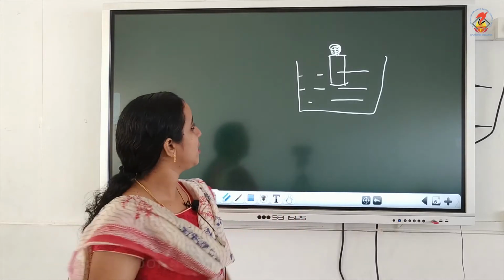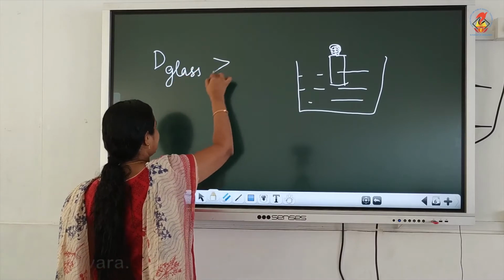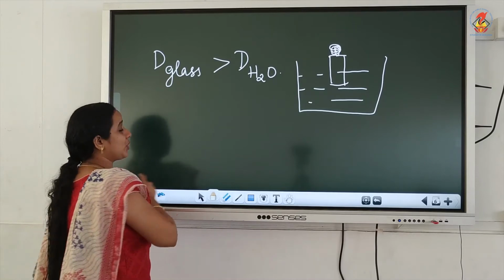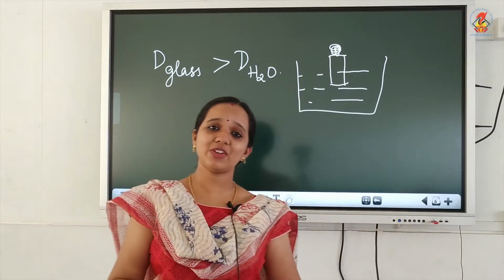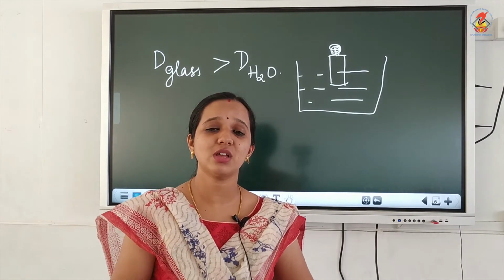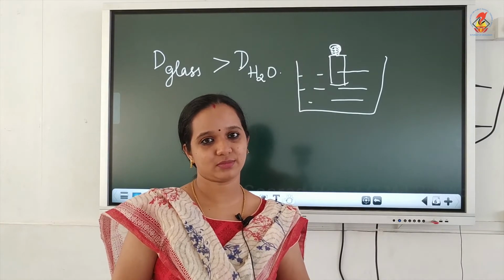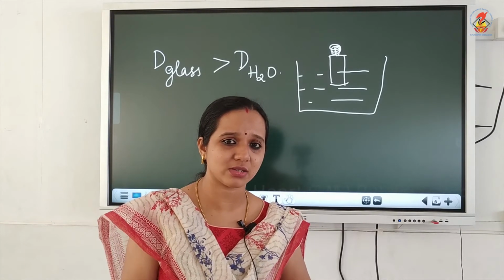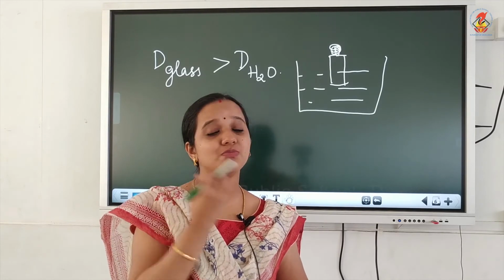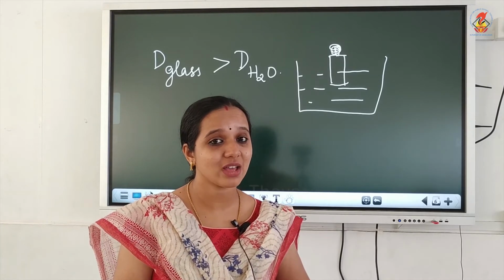We know that the density of glass is greater than the density of water. But we can observe that even though we try to immerse this empty glass bottle into the water, it will float. It is because the glass bottle is empty and inside it we have air.